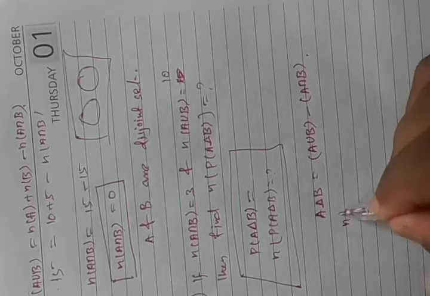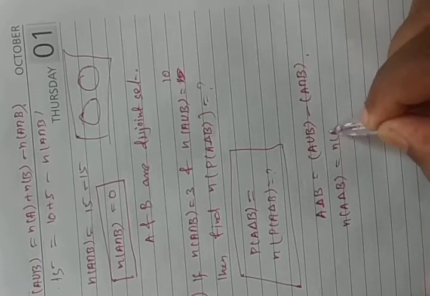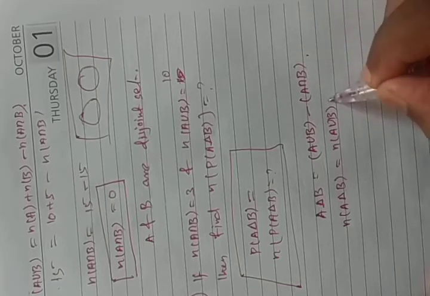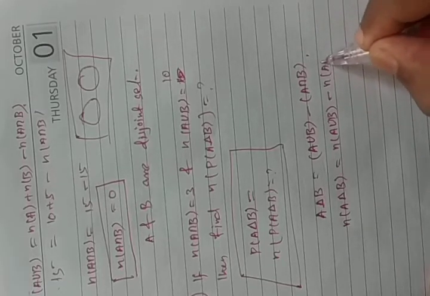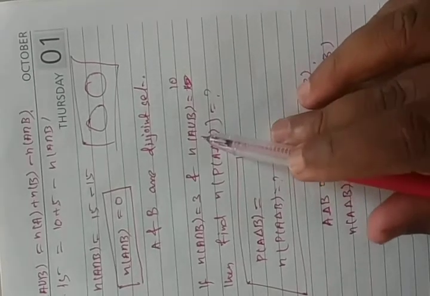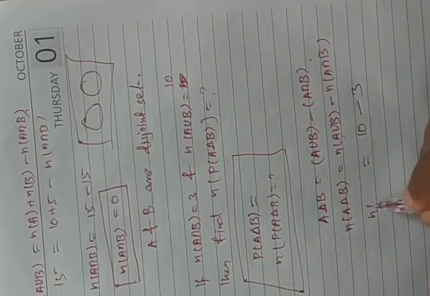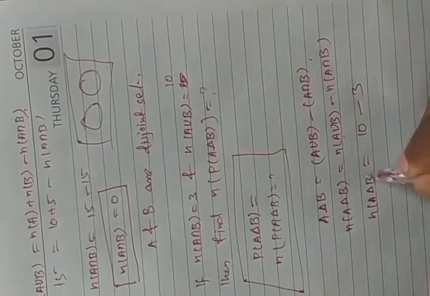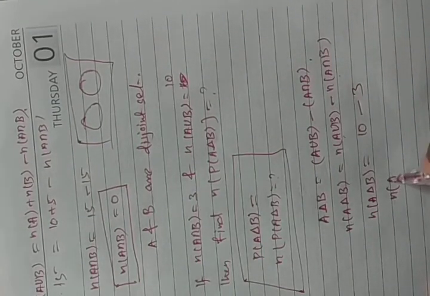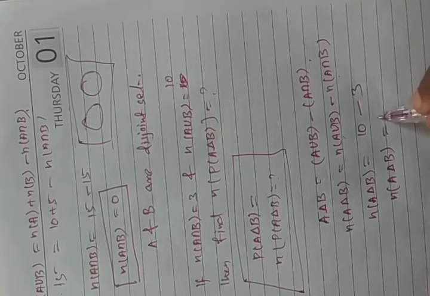Now number of elements in A delta B will be the same as n(A union B) minus n(A intersection B). That's the formula I am going to apply. Now you can see n(A union B) value is 10, minus n(A intersection B) value is 3. So n(A delta B) value is 10 minus 3, which is 7. So this is the value of this one.